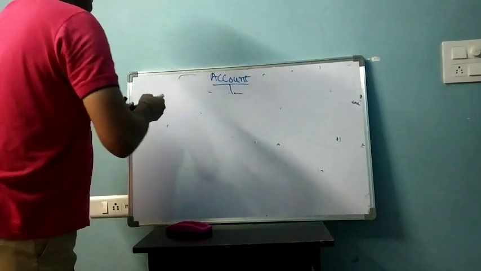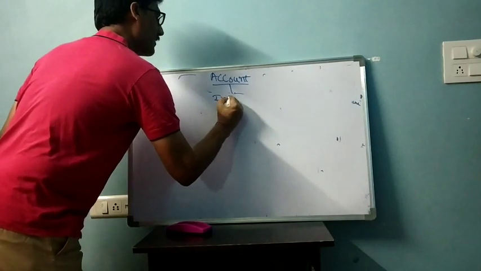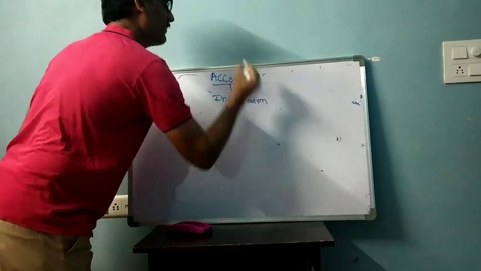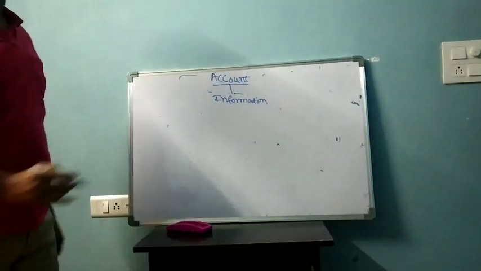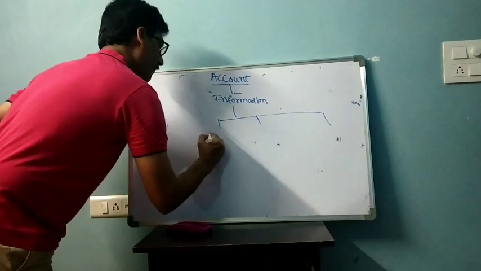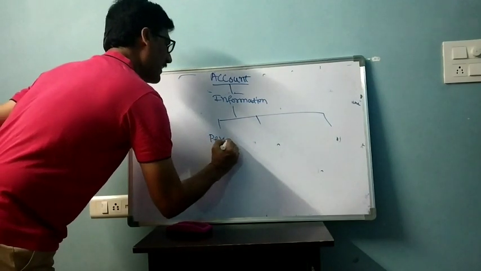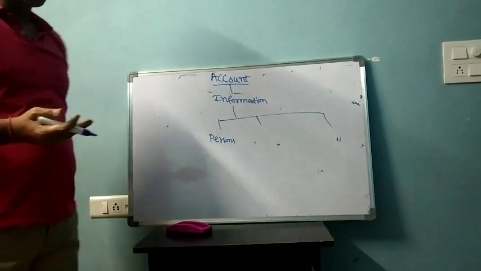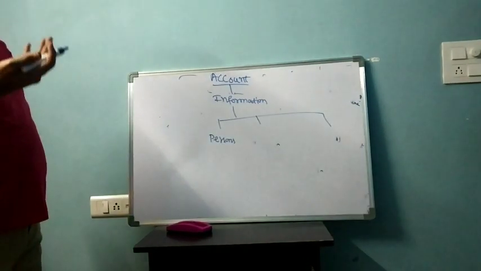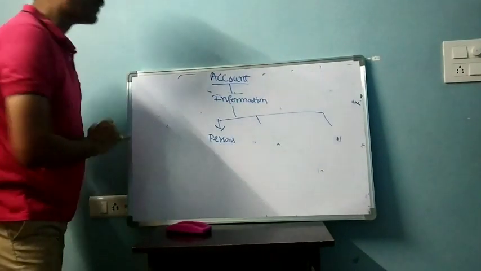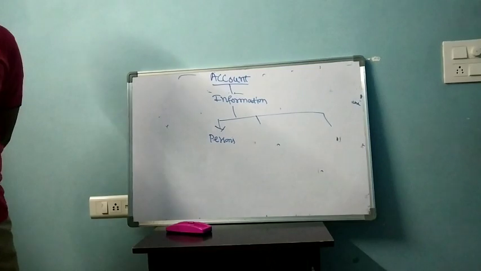See, generally the information will be of three types. Every business information consists of three types. First, the information about persons. The person can be anything: either he can be a customer, or a supplier, or an employee. The business has to record all the information which is related to persons.